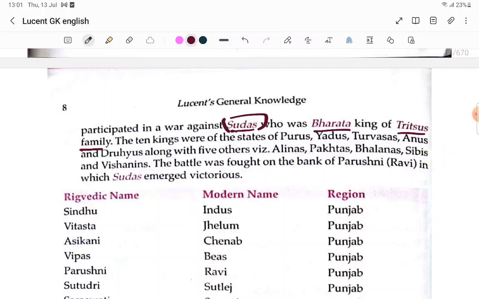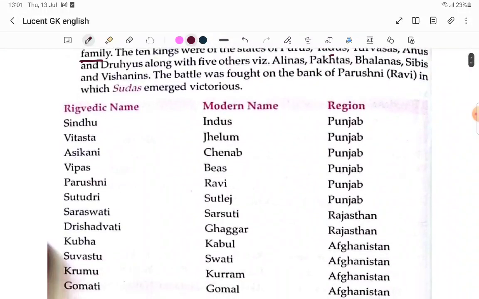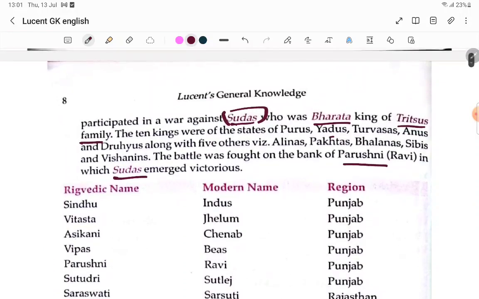The 10 kings included the tribes of the Purus, Yadus, and so on. The battle was fought on the bank of the Purushni, that is the river name, the modern Ravi, in which Sudas emerged victorious. So Sudas got the victory.